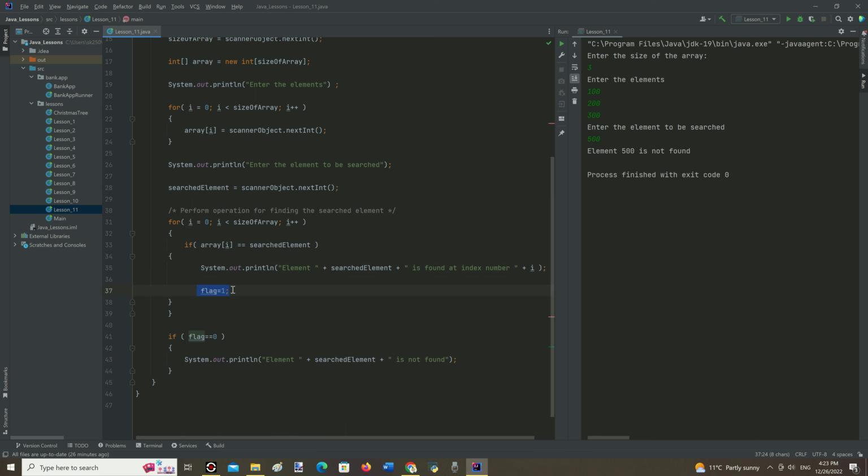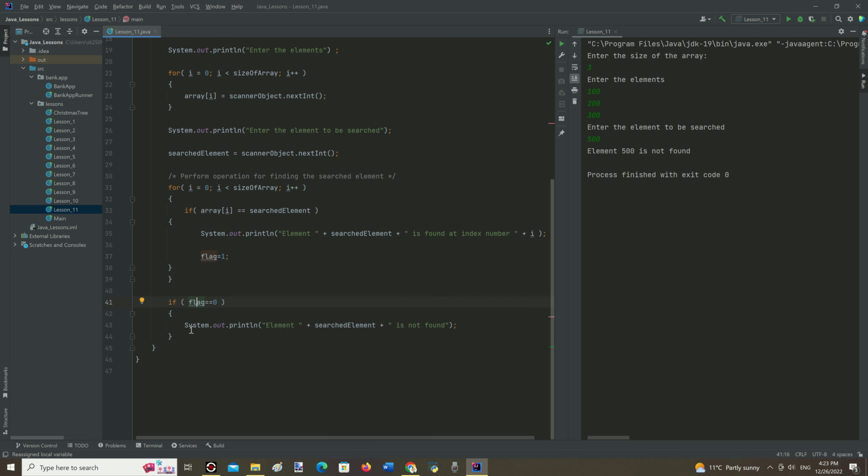Also, this variable named flag gets a value of 1 if the element is found there. But if the value of the element is not in the array, then the variable flag remains at 0 and this line of code will be executed then.